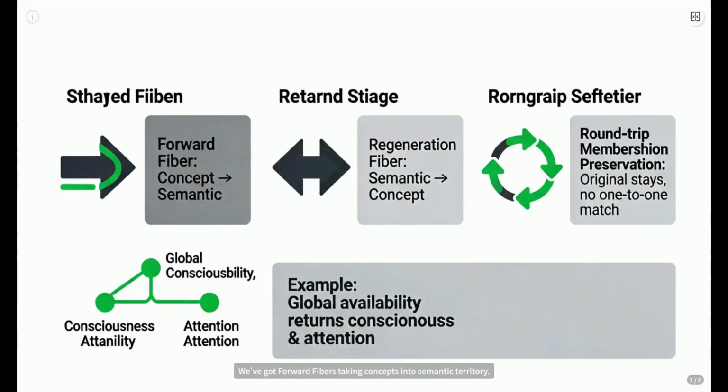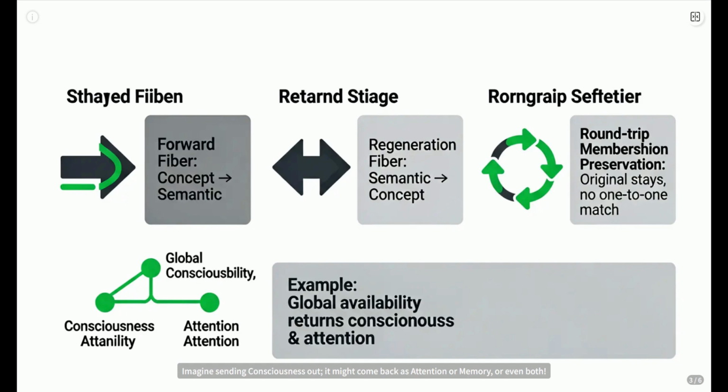We've got forward fibers taking concepts into semantic territory. But here's the kicker: regeneration fibers pull them back. And it's not just any return ticket. It's round-trip membership preservation. Imagine sending consciousness out.